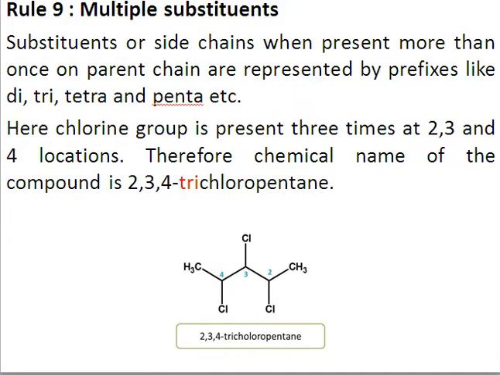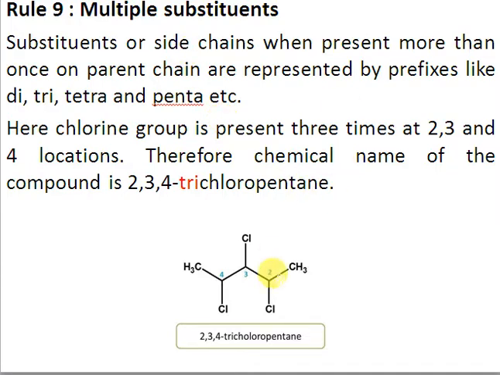Rule number 9: if you have multiple substituents or side chains appearing more than once, then you have to use prefixes like di, tri, tetra, penta. In this specific case we have 3 chlorines in this structure, so we will say trichloro. If there were 2 chlorines, we would have used dichloro. So if substituents or side chains appear more than once, we use the prefixes di, tri, tetra, penta, etc.